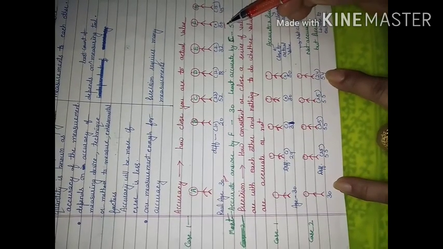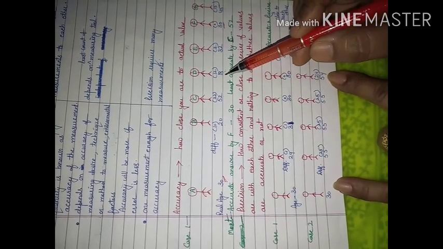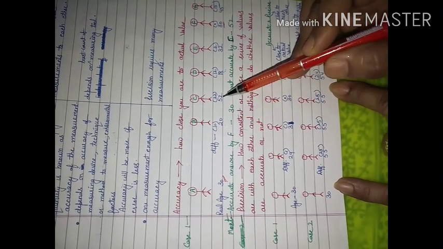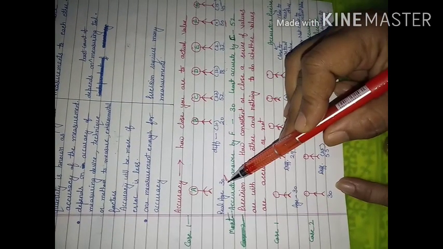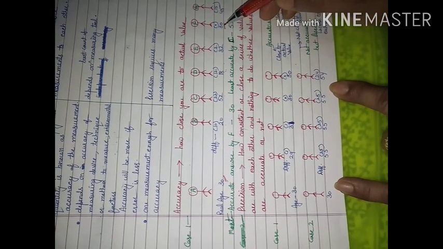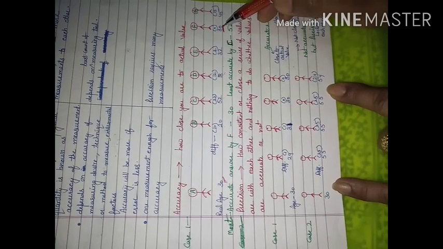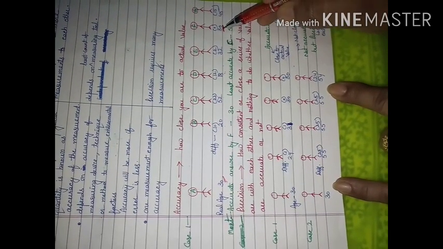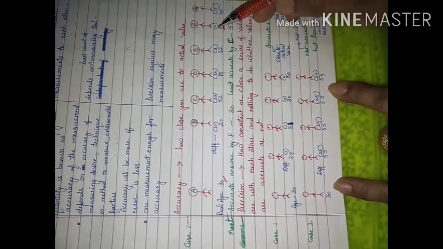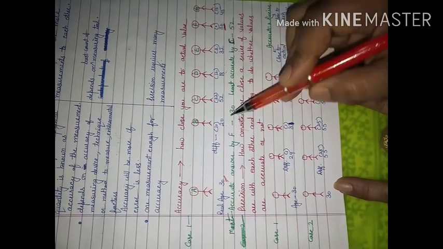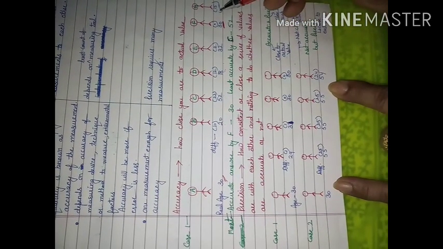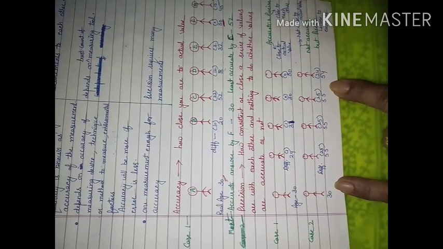So if I consider the degree of closeness of these values to the actual value, then this value will become the most accurate because this is 30, this is 30, the difference is going to be 0. Out of these, which is least accurate? Where the difference will be more.